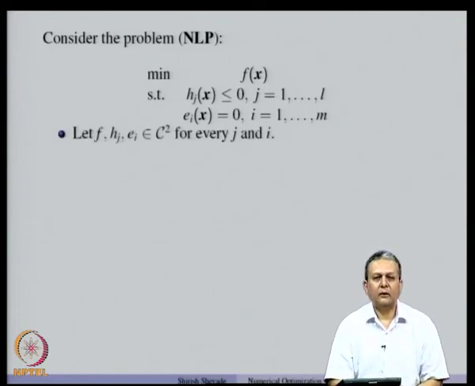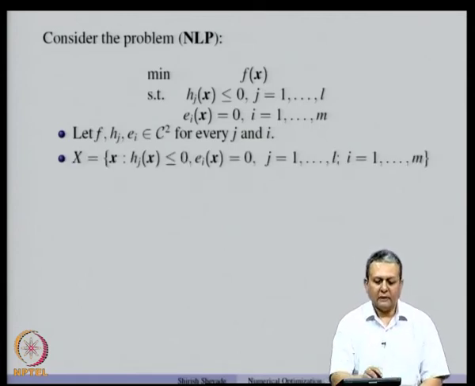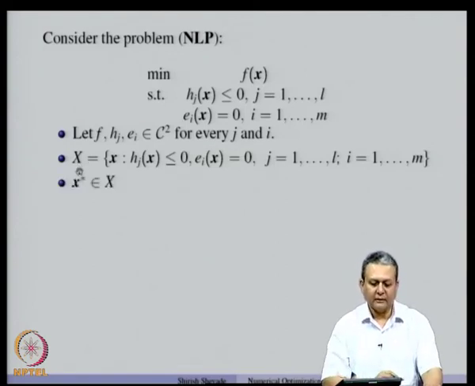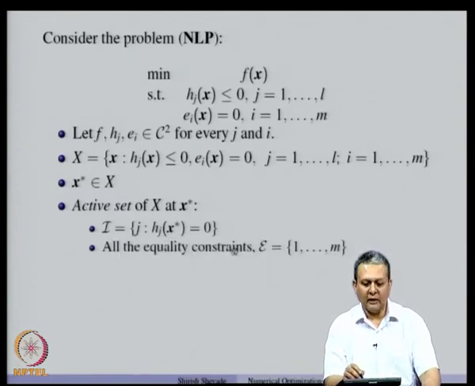So, let us assume that f, h's and e's belong to the class of twice continuously differentiable functions, and let us denote the constraint set by symbol capital X, and let us take a point x star which is feasible. So, as we saw last time, the active set at x star is the set of all inequality constraints of the type h j x star equal to 0, and all the equality constraints, we have m equality constraints.